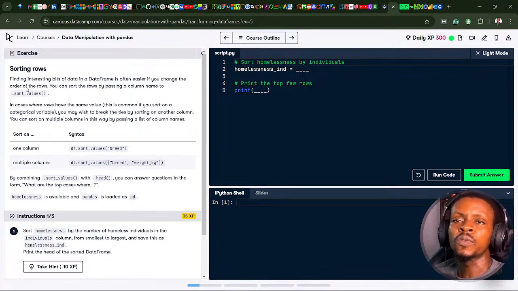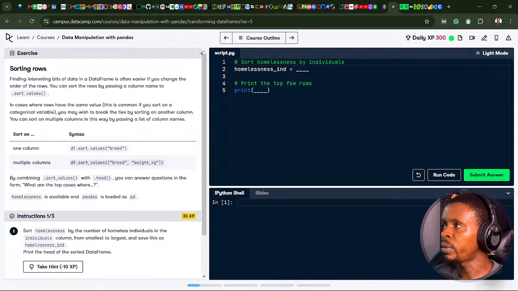So, sorting rows. Finding interesting bits of data in a data frame is often easier if you change the order of the rows. You can sort the rows by passing a column name to the sort_values method. In cases where rows have the same value, which is common if you sort on a categorical variable, you may wish to break the ties by sorting on another column. You can sort on multiple columns in this way by passing a list of column names.